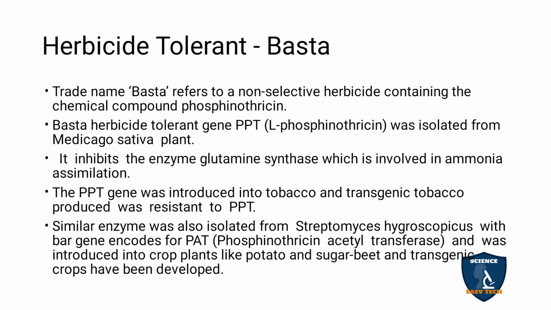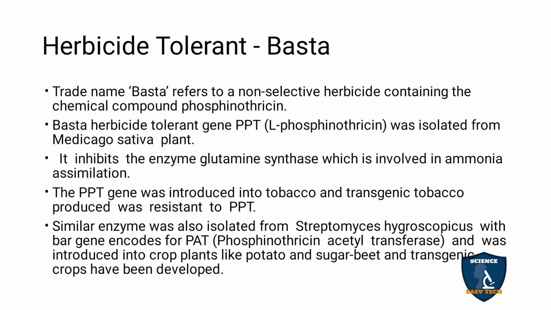It is the bar gene, which encodes PAT, phosphinothricin acetyltransferase. It was introduced into crop plants like potato and sugar beet, and transgenic crops have been developed.